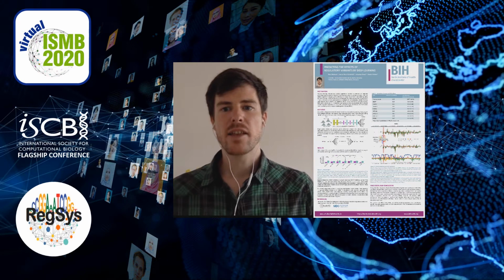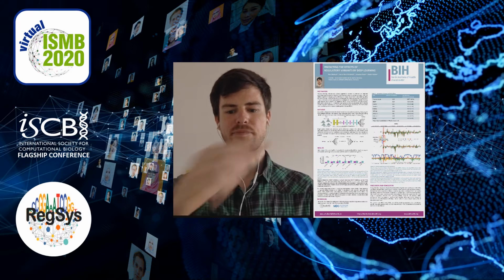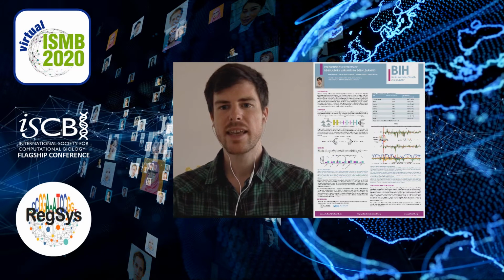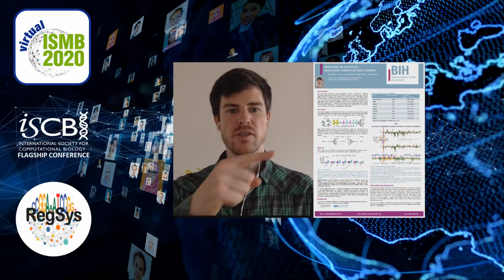So here we developed a deep neural network trained on active and non-active regulatory regions from DNA data for multiple cell lines. The training process is sketched here on the slide. By feeding our newly trained model with new sequences, we can predict how active the sequence is in the used cell line. If we change the base of a variant in that sequence, our model will predict the new activity, and the difference between reference and alternative results is then the variant effect. This is also sketched out at the poster here.